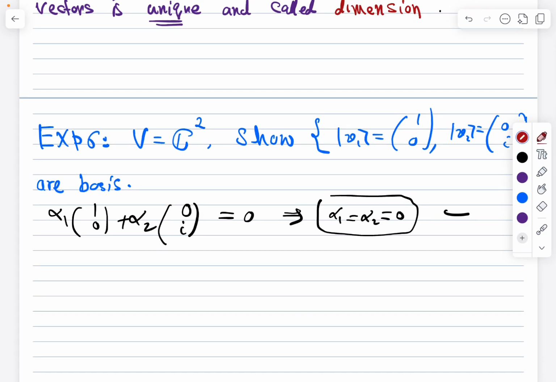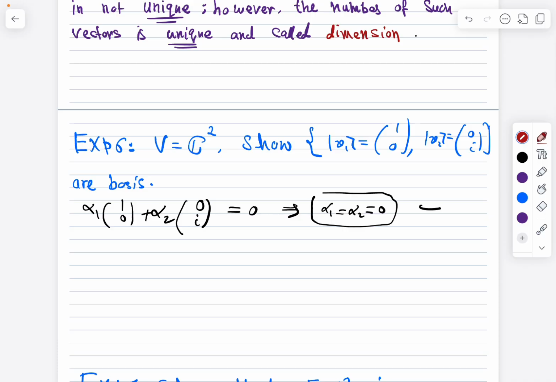So let me take a specific, arbitrary vector. It will be something like this: alpha, beta, where alpha and beta are complex numbers. So this is the form of C2. Any vector has this form.